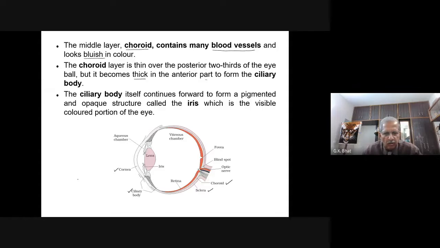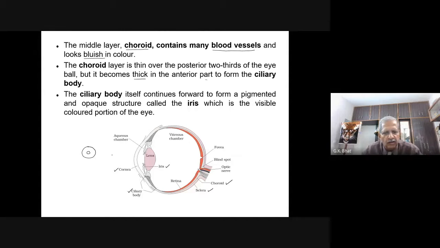The ciliary body itself continues forward. Ciliary body continues forward to form a pigmented, opaque structure called iris. This is what you have, iris. So, if you look into our eye, you see this iris like this, and at the center of the iris, you have the pupil.